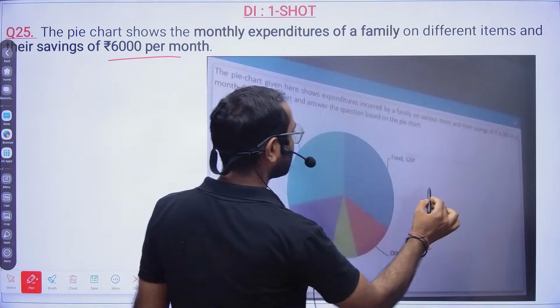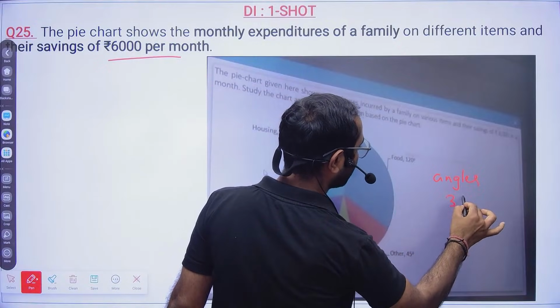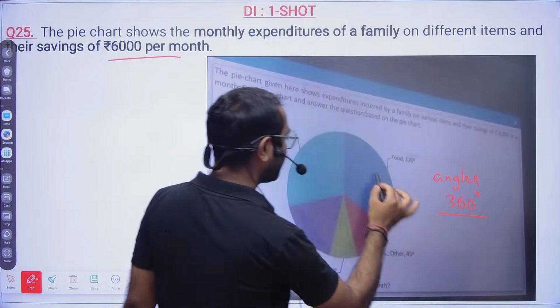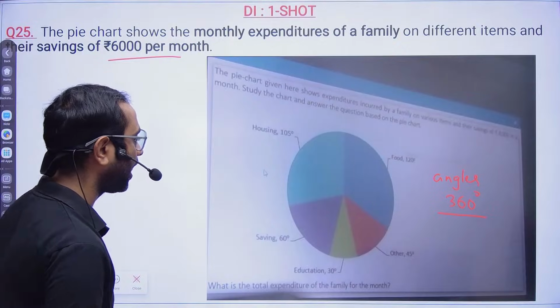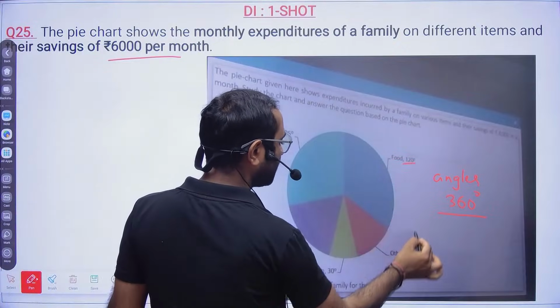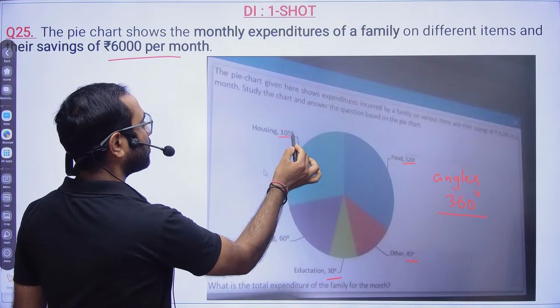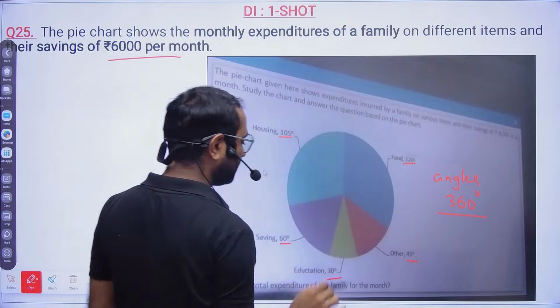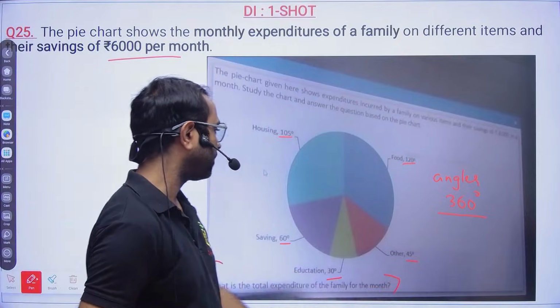The angles will always total 360 degrees. Many times they will give it in terms of percentage, many times in terms of angles. So you see 120 plus 45, 165, 195 and 200, 300, 360. So the total will be 360. Now they're asking, what is the total expenditure of the family for the month?